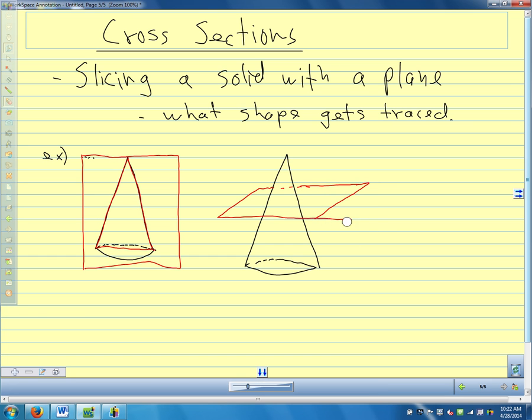And we want not what's left over, but what shape gets traced out just by the place where they intersect, where they meet. So we're not talking about the leftover shape. We're talking about just what gets traced out by where the plane and the cone meet. So if we cut through this cone,